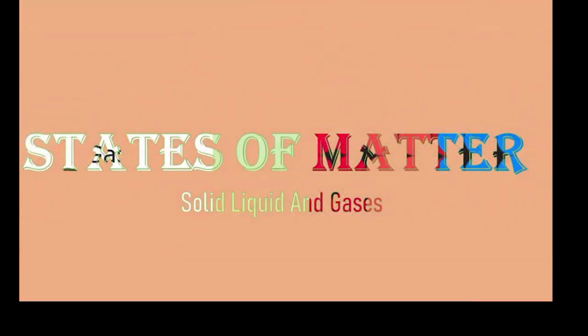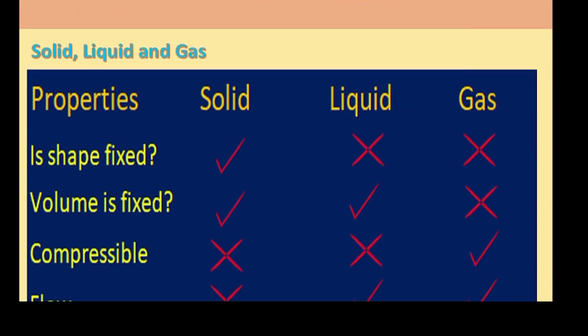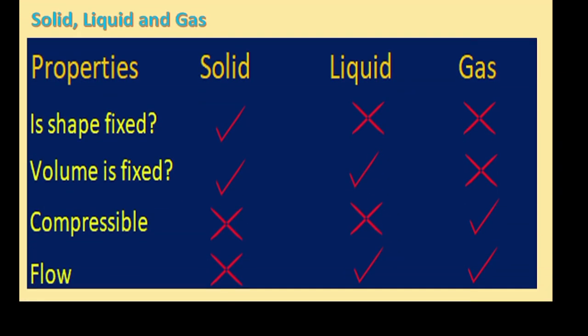This video is for students of chemistry O-level and IGCSE syllabus preparing for the academic year 2024 till 2025. The chemistry topic for this video is states of matter. We are going to talk first about how many states of matter there are. So there are 3 states of matter: solid, liquid, and gas.